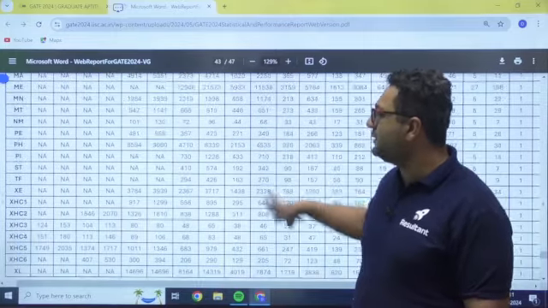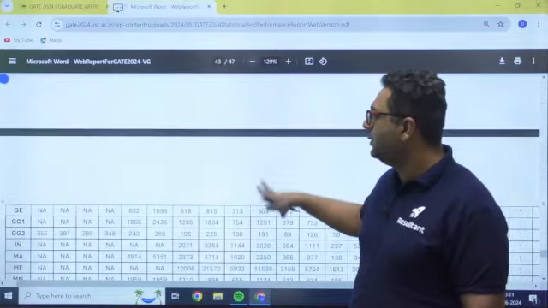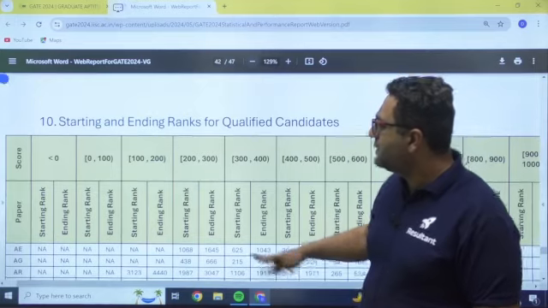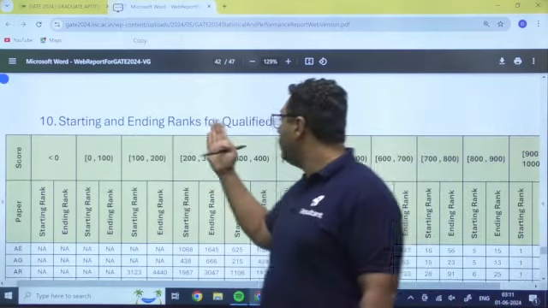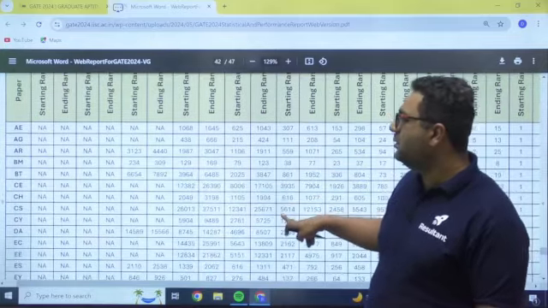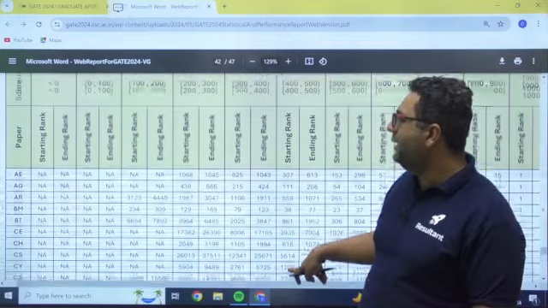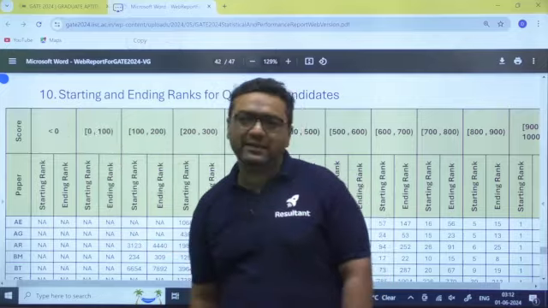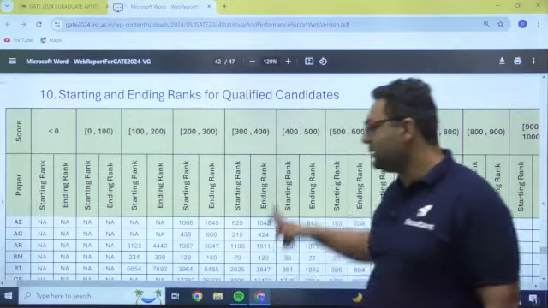What is this data? This is the data related to starting and ending rank for qualified candidates. It also tells us about the score as well as the paper. So this is how we can see it.